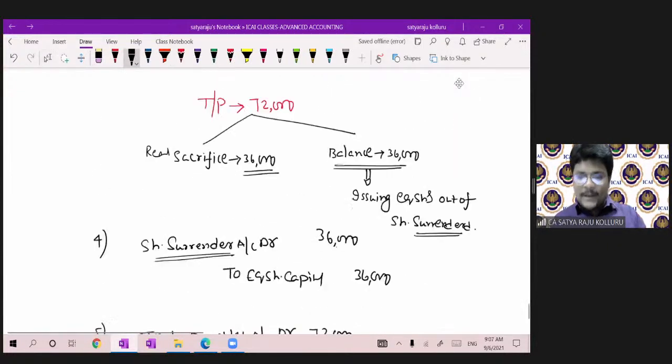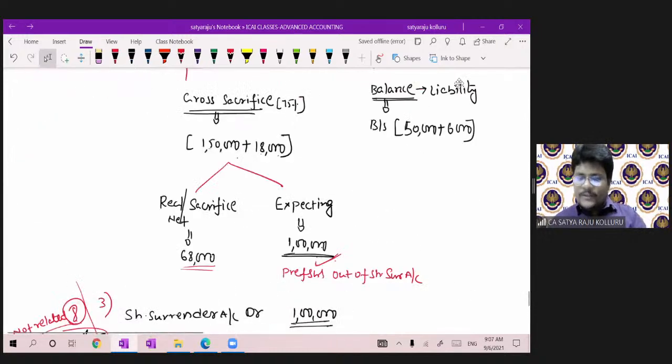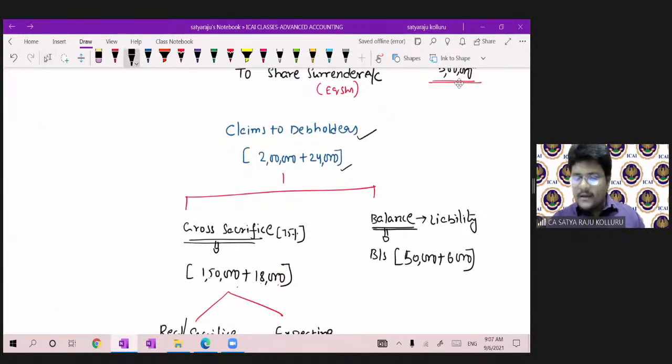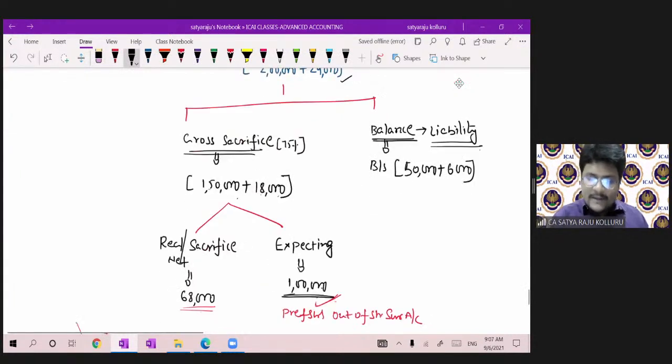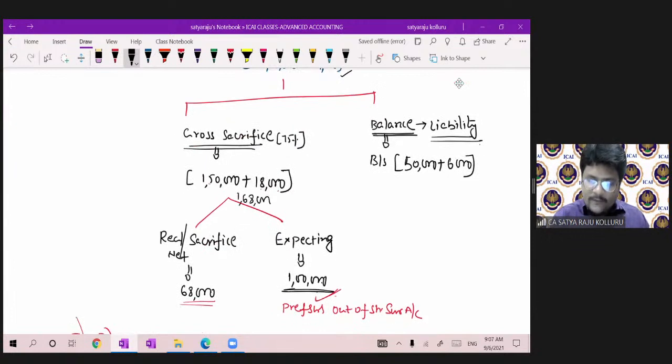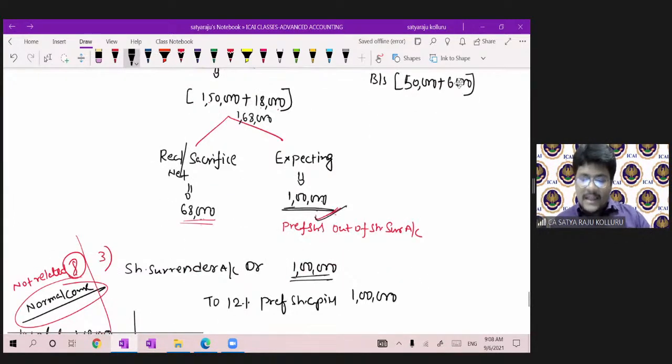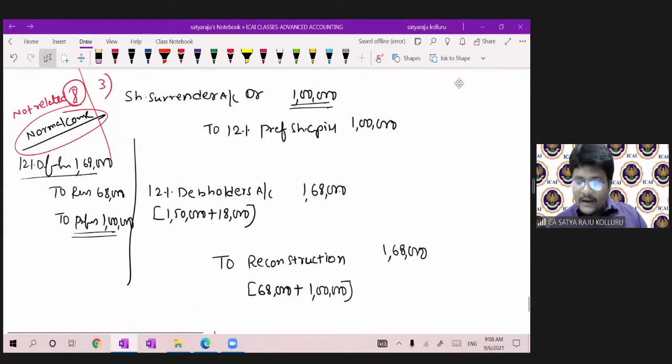Now one more time I'm repeating, please concentrate all of you. What is the difference between claims to debentures and trade payables? In case of claims to debentures, the liability is still there. The gross sacrifice was only 1,68,000. But is that whole 1,68,000 a real sacrifice? No, it is not. They are expecting 1 lakh, so the real sacrifice was only 68,000. That's why only the real amount was transferred to the reconstruction account.